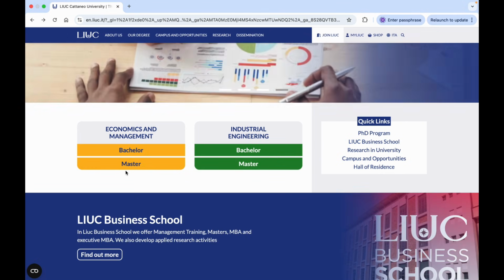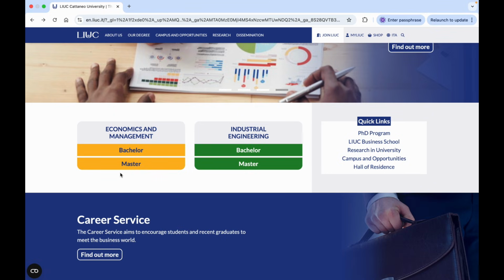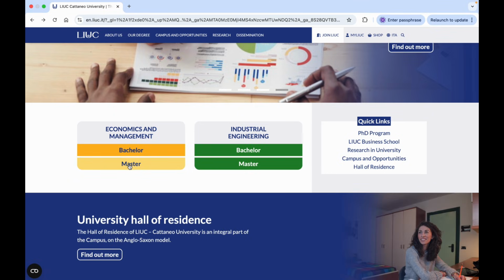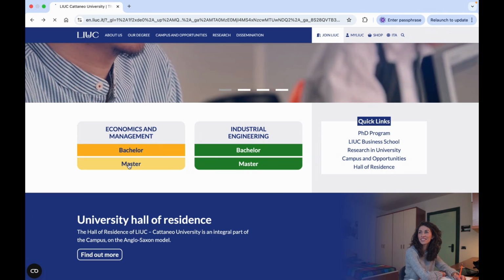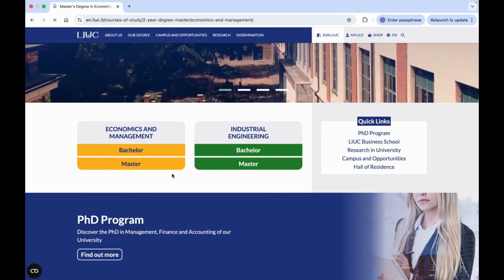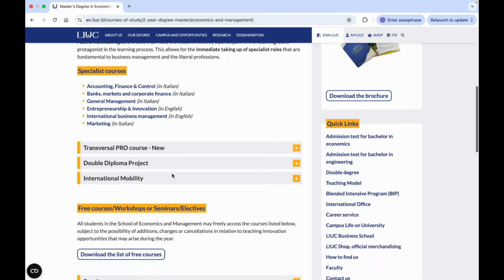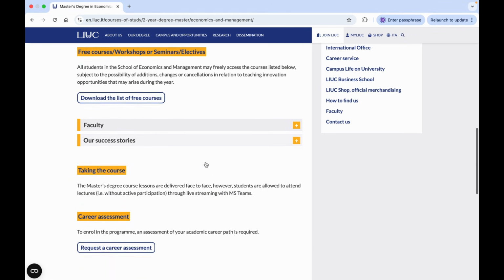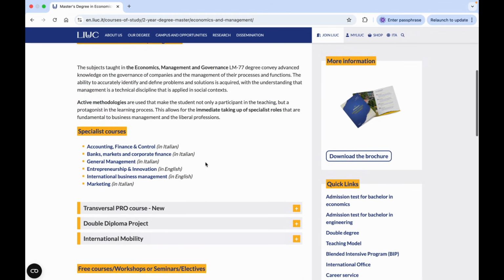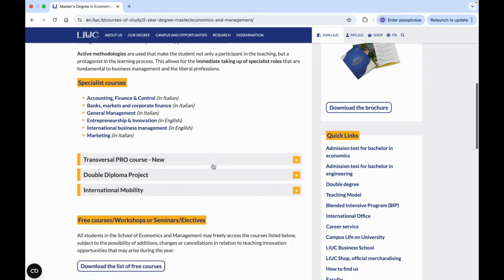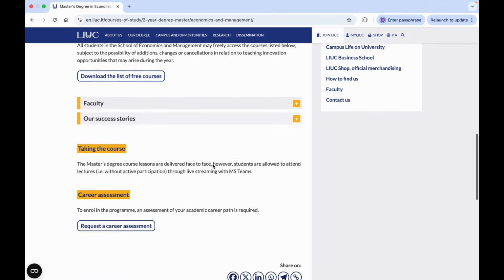So first we check the master students because the procedure for master admission is simple. So click here on master for economics and management. Scroll down and here you will see that they have different courses available in English, like entrepreneurship and innovation, which is in English. Then the international business management is in English, and the other four courses are available in Italian. So the process for master degree program is very simple.